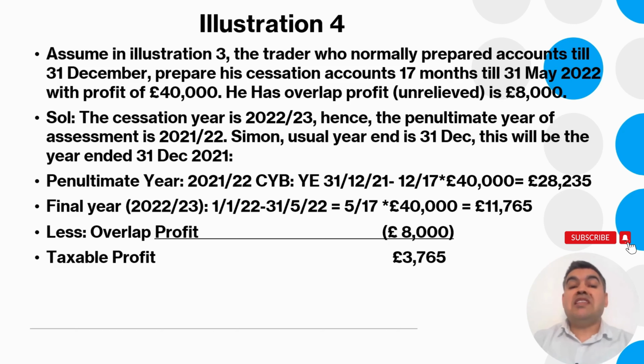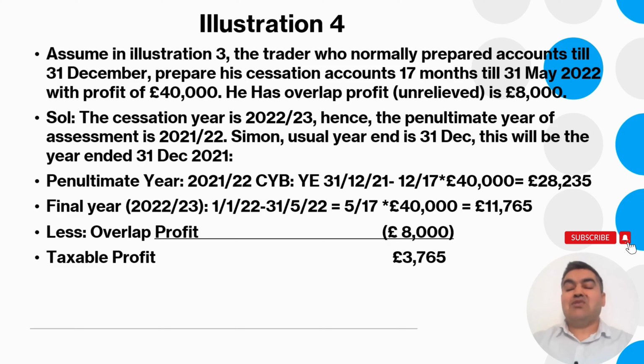So this will be the year ended 31st December 2021. So his penultimate year is 2021-22. That will be current year basis. So you will take a profit from 1st of January 2021 till 31st December. So you will take the 12 months profit from that 17 months long accounting period on the period of account. So 12 divided by 17 multiplied by 40,000. So that will give you 28,235, and then the remaining 5 months.